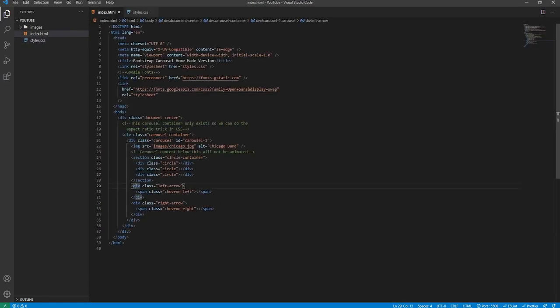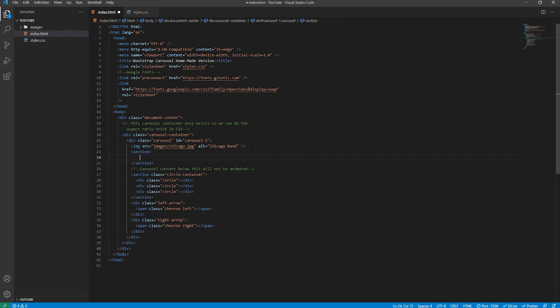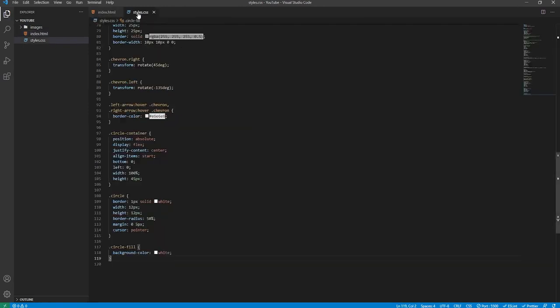Now we'll go back to our markup and we'll create the text that displays on top of the image in the carousel. So this will be below the image because of the rule that I'd mentioned beforehand about how the bottommost elements are rendered on top. We'll create a section. This section will have a class. Its class will be text container. Inside we'll create 2 paragraph elements. So the relevant text for this image, the title is Chicago. There's a title and there's a paragraph. The paragraph is thank you Chicago, exclamation mark.